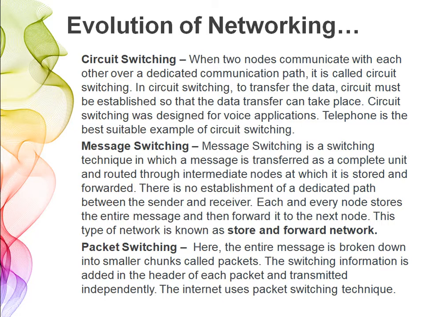Circuit switching: when two nodes communicate with each other over a dedicated communication path, it is called circuit switching. Here the word dedicated is very important. In circuit switching, to transfer the data, a circuit must be established so that the data transfer can take place. It means that there must be a physical connection between the sender and the receiver in circuit switching.